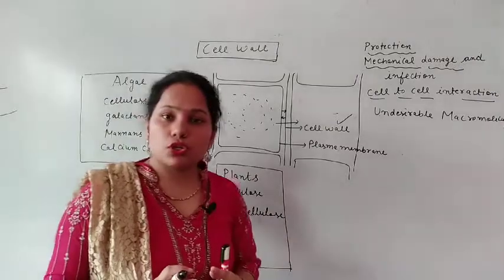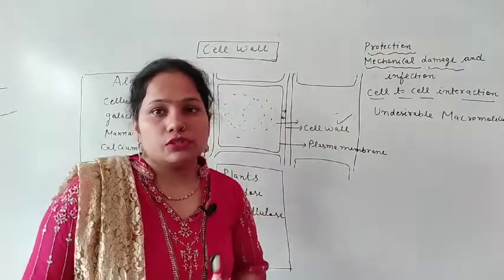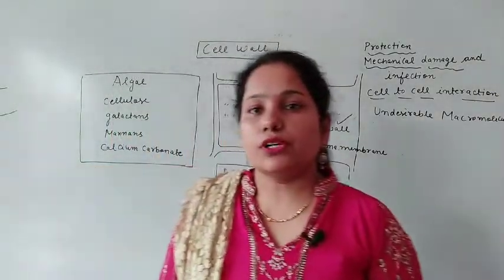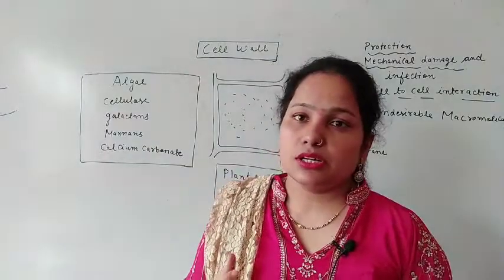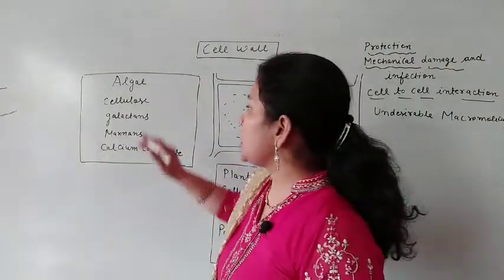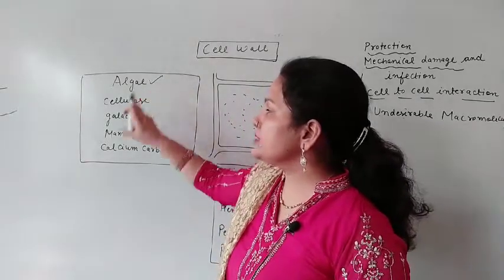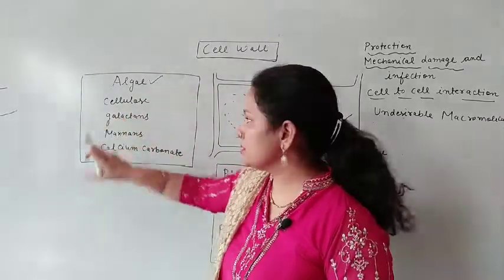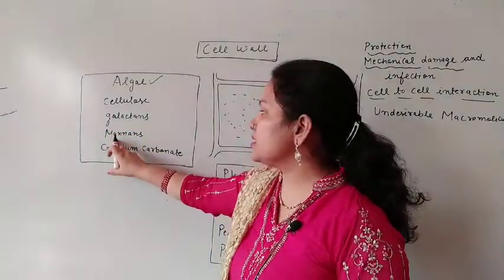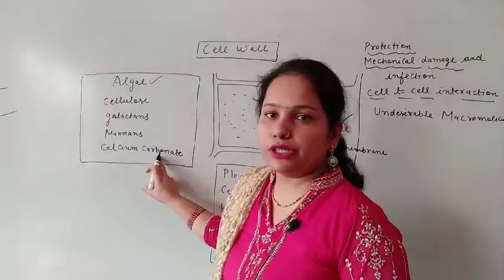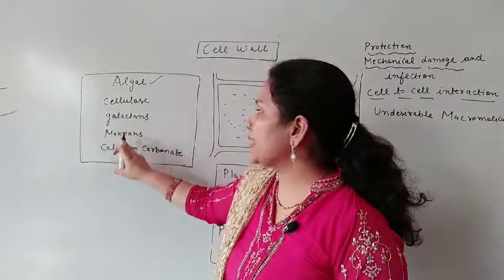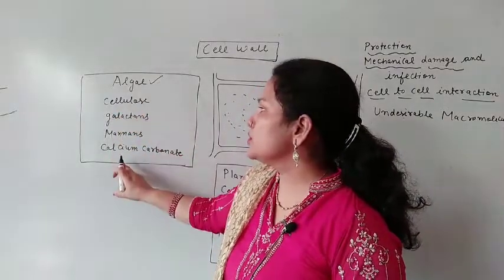Now the composition of the cell wall. This cell wall is made up of different substances in different organisms. Like in algae, the cell wall is made up of cellulose, galactans, mannose, calcium carbonate. So these are the macromolecules, biomolecules.